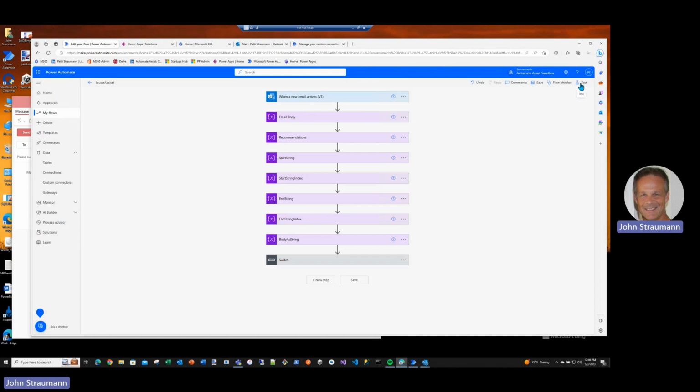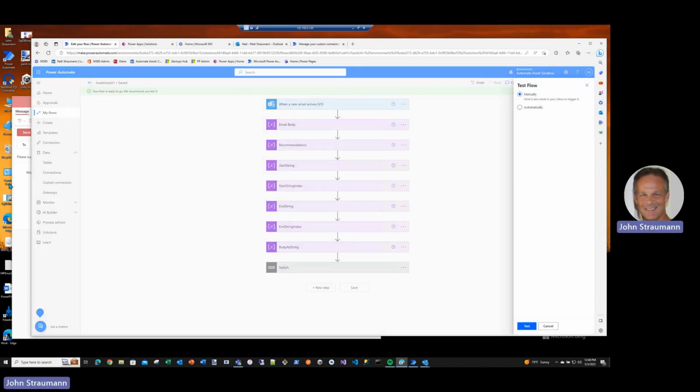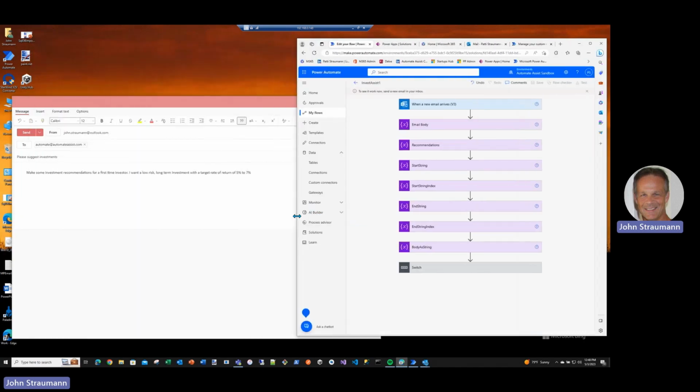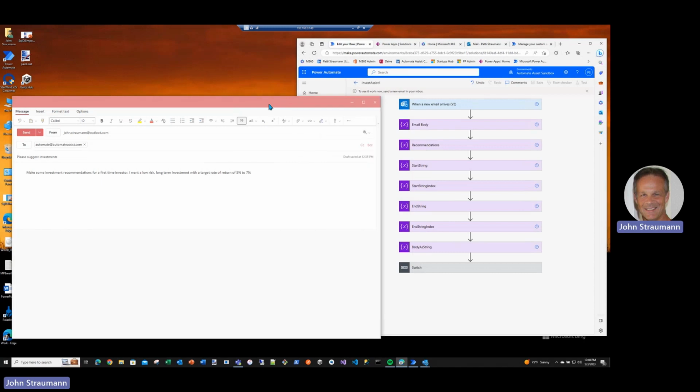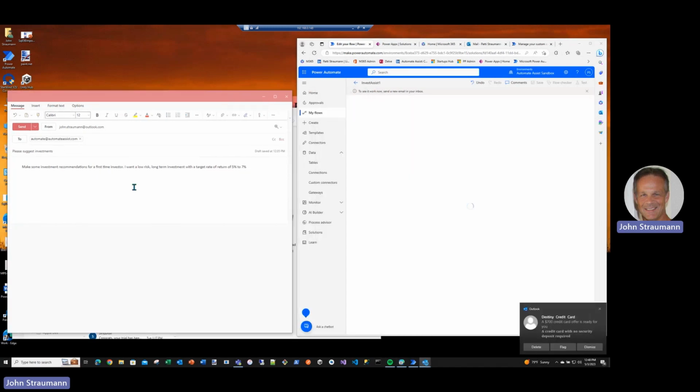So I'll just say save and test. And then I'm going to say manually. And the reason why I'm doing it this way is so that we get an immediate run. And then while that's getting itself ready, here's my email. So I'm a first-time investor. I really don't know what I'm doing. I say make some investment recommendations for a first-time investor. I want a low-risk, long-term investment with a target rate of return of 5 to 7%. So I send.